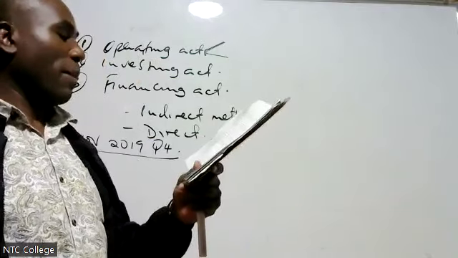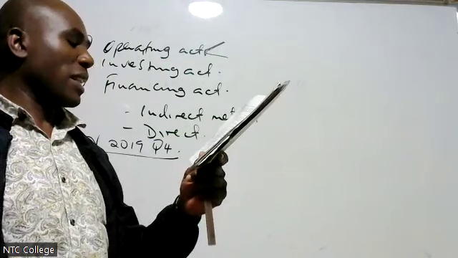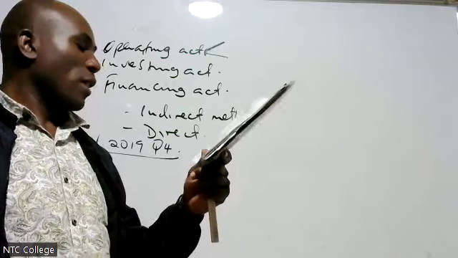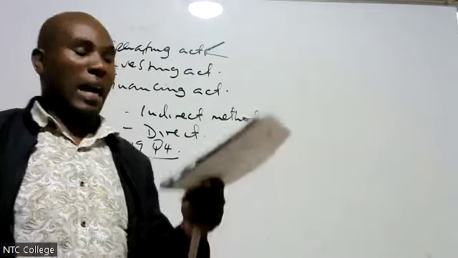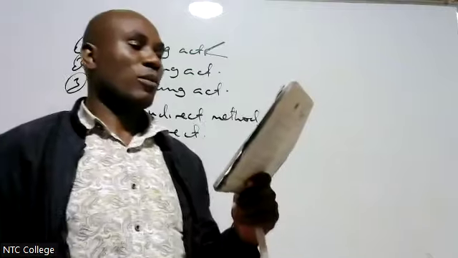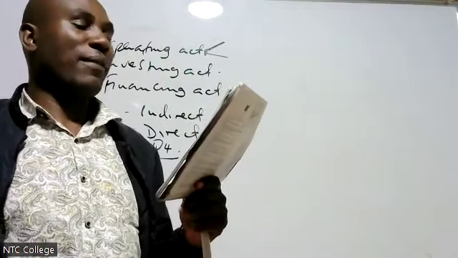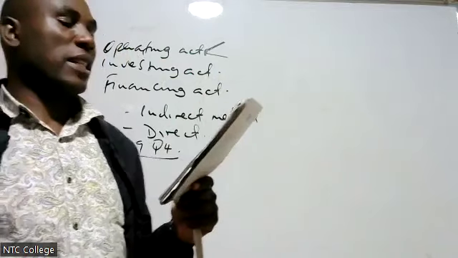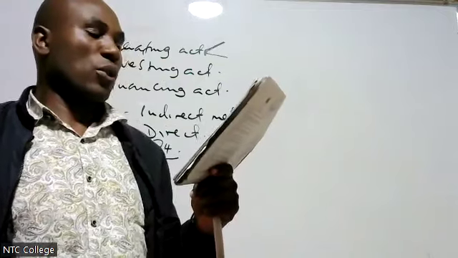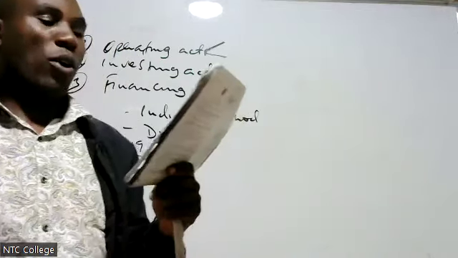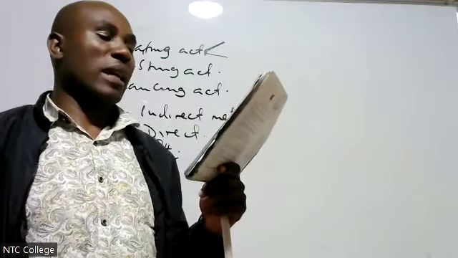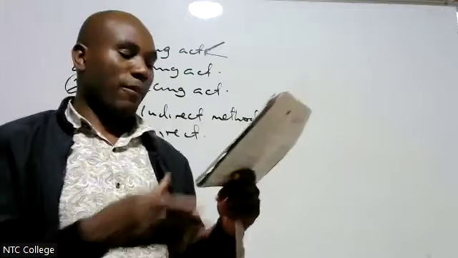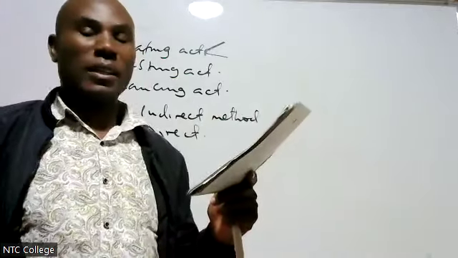November 2019, question number 4. The following financial statement relates to Makongeni Group for the year ended 31st October 2019. We have the balance sheet of 2018 and the balance sheet of 2019. Current assets, we have them there, 2018, 2019. Total assets, equity, and liabilities, we have them there. Then we go to the Makongeni Group consolidated statement of comprehensive income and or profit and loss for the year. We have it there.